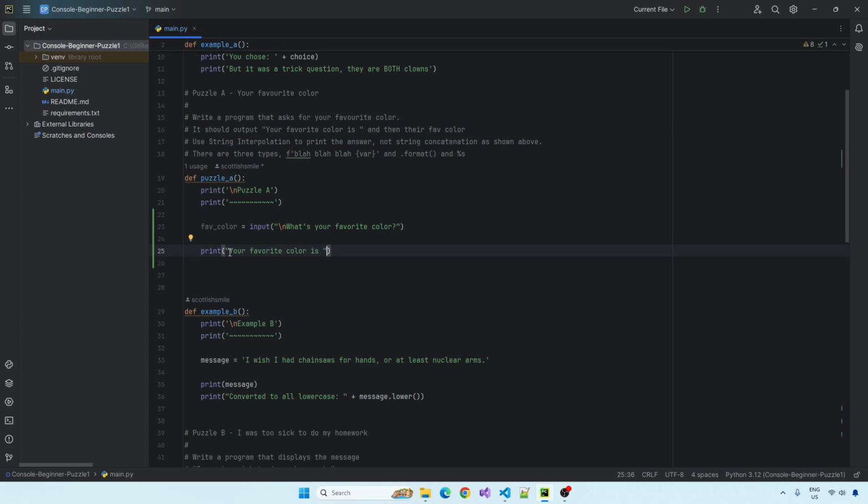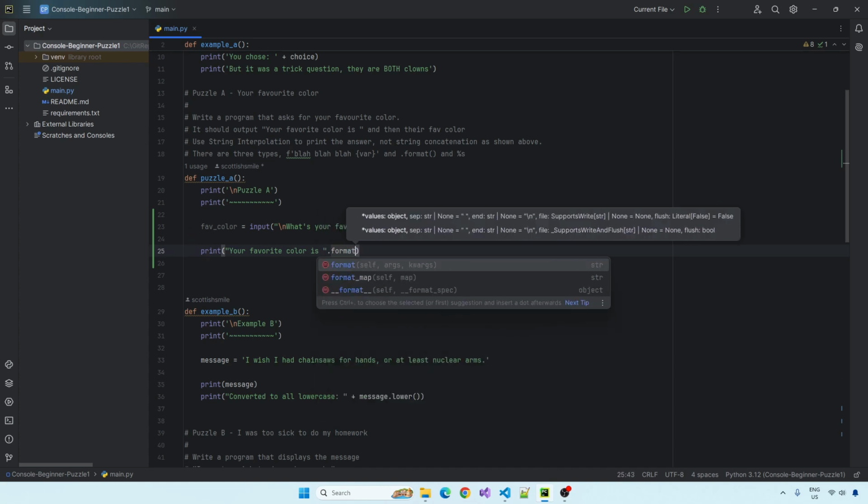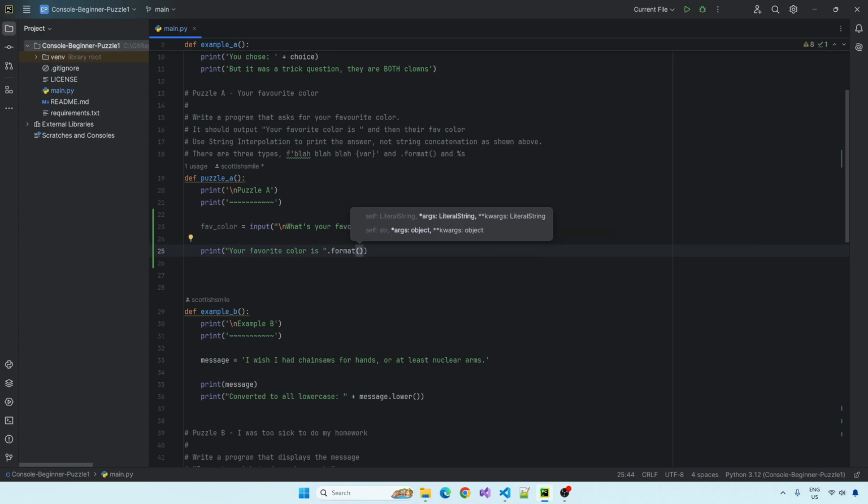Now, probably one of the most obvious things you're going to find on Google is to use format. So they do dot format at the end of the string, and then they have brackets. And then in there you can put in the name of the variable you want to add into the string. And then within the string itself you can put 0 there in curly braces. This will put fav_color in there and that should print string interpolation.